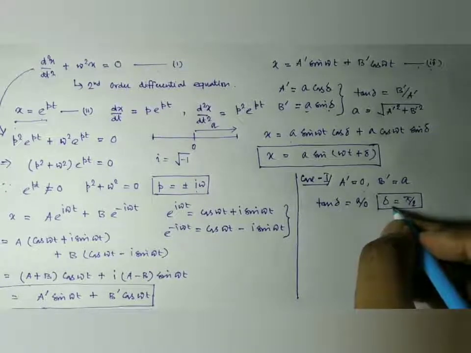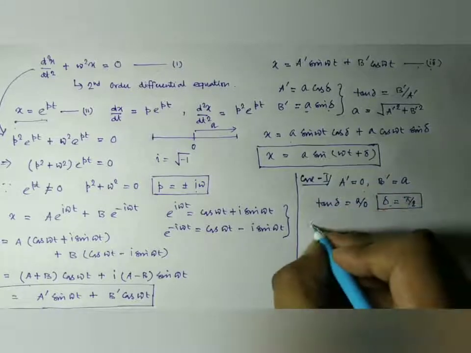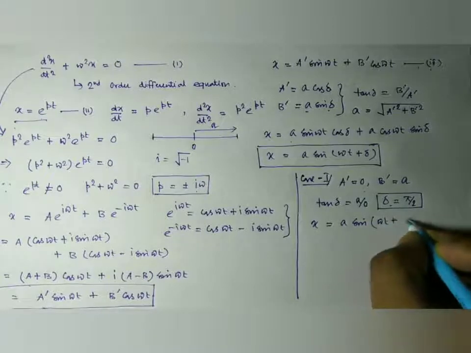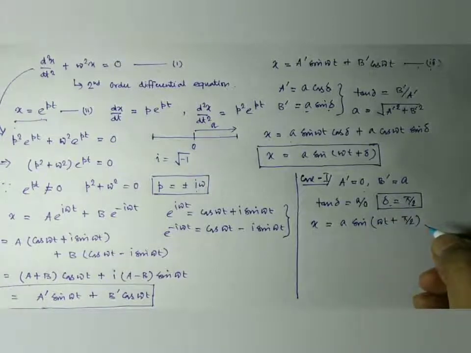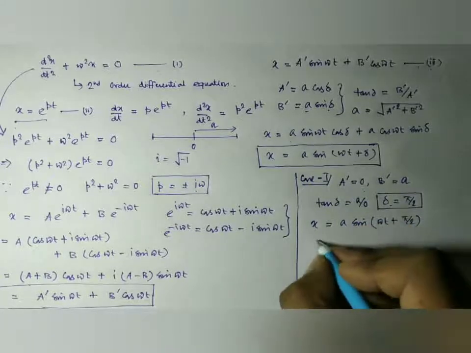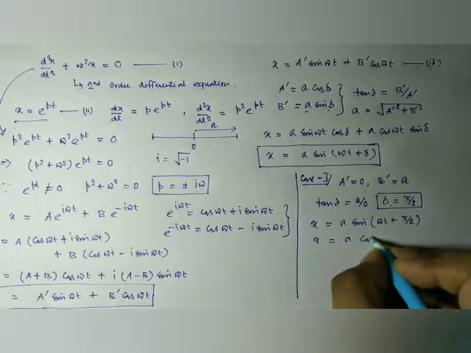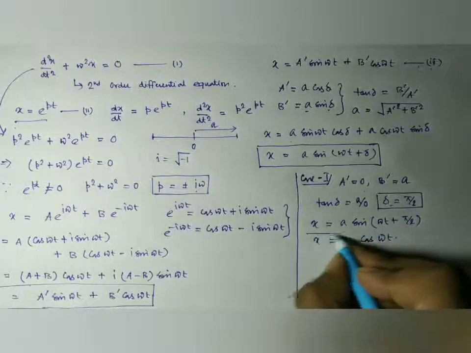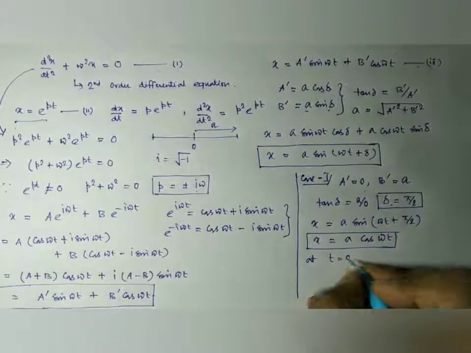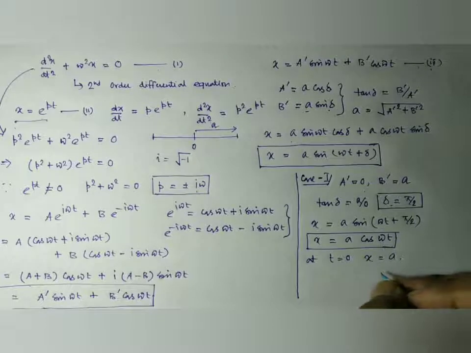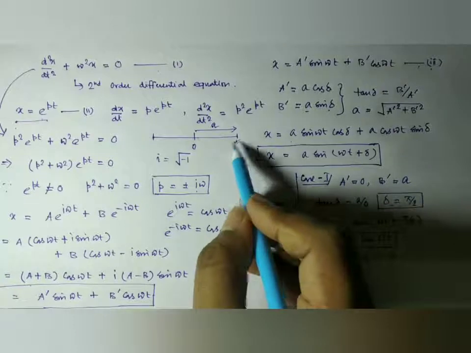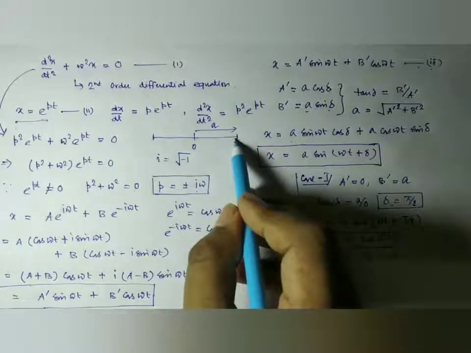Delta is pi by 2. So we have x equal to a sin omega t plus pi by 2. So we can write it as cos omega t. From here we can see that at t equal to 0, x is equal to a. This means that the particle starts its motion from one of its maximum positions, that is x equal to a.